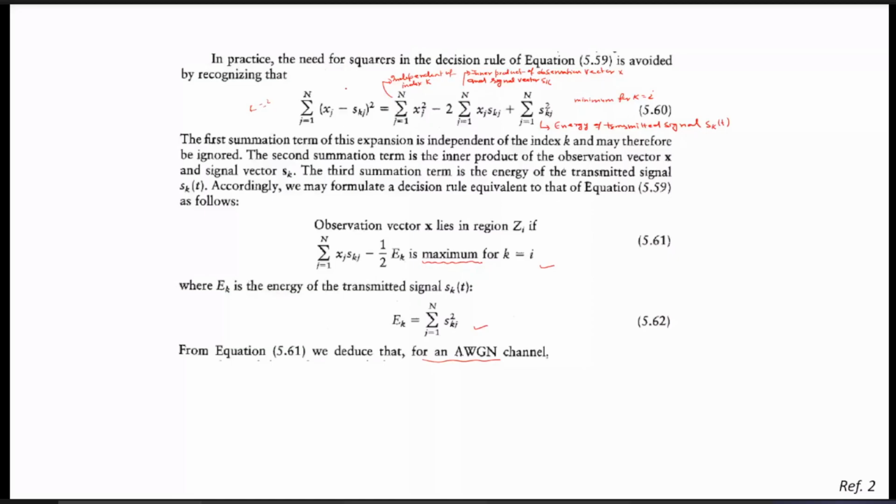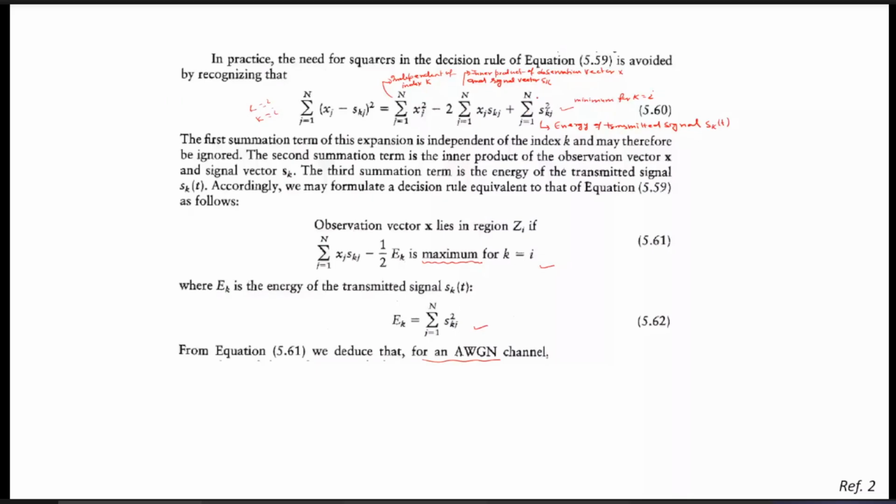Now, since we have expanded it in this form, if you look at the first term, it is independent of k. So there is no essence of the case k equals i. If you consider that first term, leave it, it does not have any meaning in this particular expression because there is no index k. Now, if you look at the last one, this is nothing but the energy of the transmitted signal, SKT, as we have already seen.